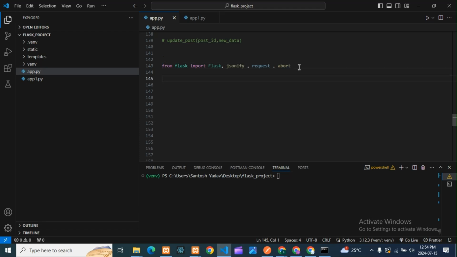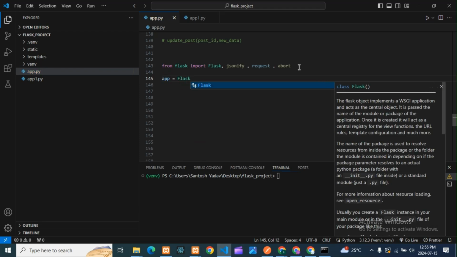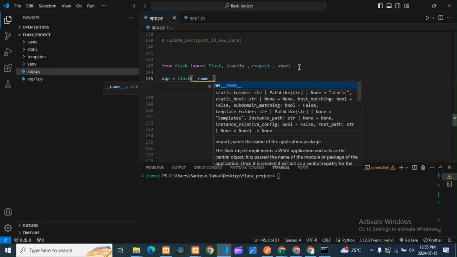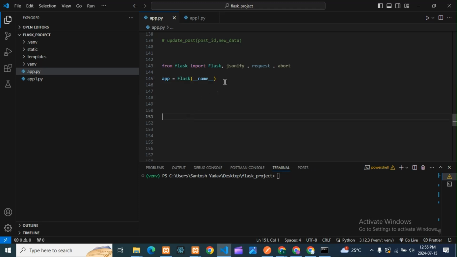So next, this is our app, the Flask app. So Flask, in brackets, here name will come. This is common: if you're using Flask, we need to use this app instance in any Flask application. Okay, so done. Then we'll take some dummy data.